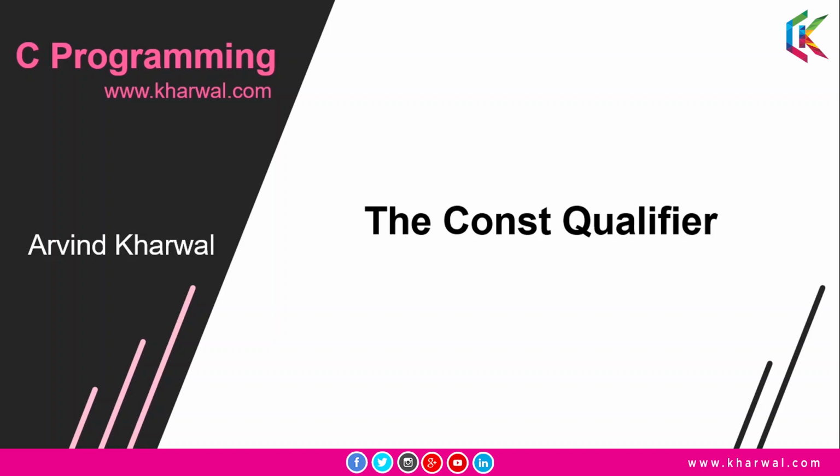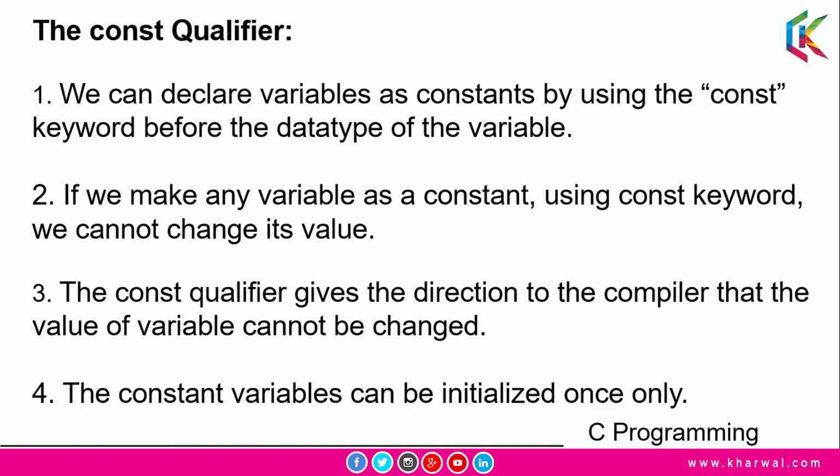And in this session, we are going to discuss the const qualifier. So let's get started. We can declare variables as constants by using the const keyword before the data type of the variable. But if we make any variable a constant using the const keyword, we cannot change its value later on. The const qualifier gives the direction to the compiler that the value of the variable cannot be changed, and constant variables can be initialized once only.